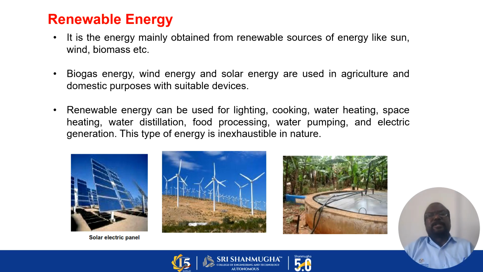Finally, renewable energy. It is energy mainly obtained from renewable sources like sun, wind, and biomass. Biogas energy, wind energy, and solar energy are used in agriculture and for domestic purposes with suitable devices. For example, renewable energy can be used for lighting, cooking, water heating, space heating, water distillation, food processing, water pumping, and electric generation. This type of energy is inexhaustible in nature.